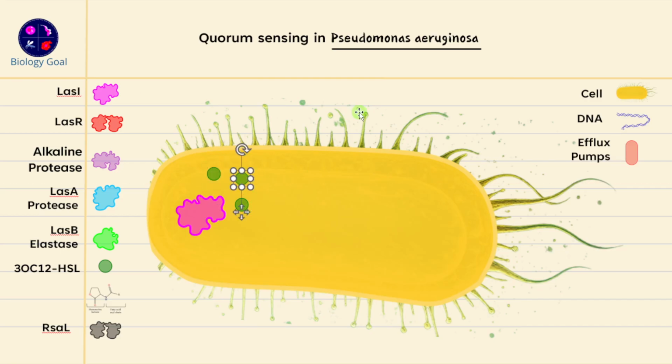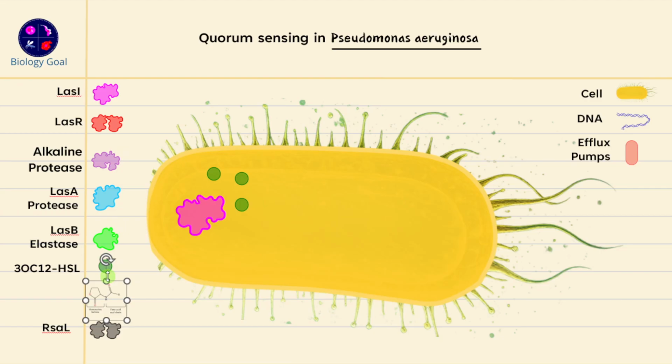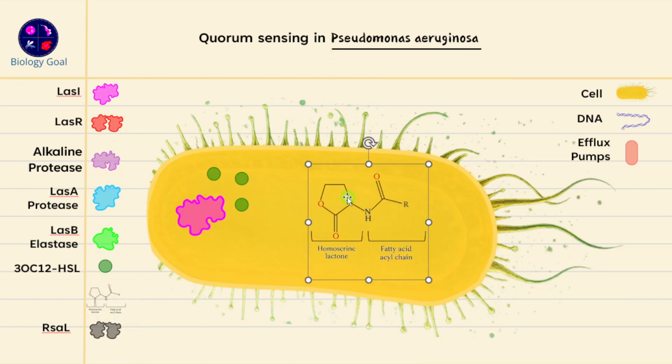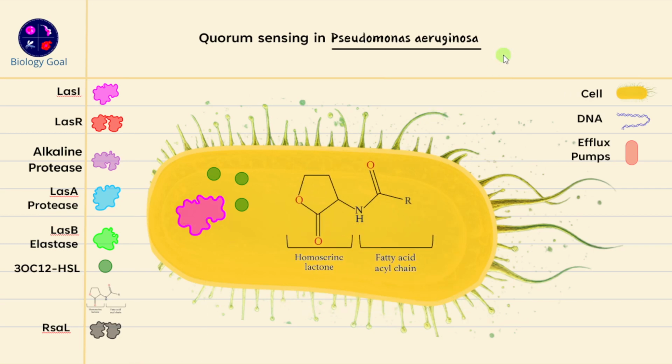These signaling molecules are called AHLs. AHLs are acyl-homoserine lactone molecules. For the LasA system that we are understanding over here, the molecule is this particular molecule, right? Okay, so let me copy this and then zoom in a little bit so that you can see the structure. So it's called acyl-homoserine lactone molecule.